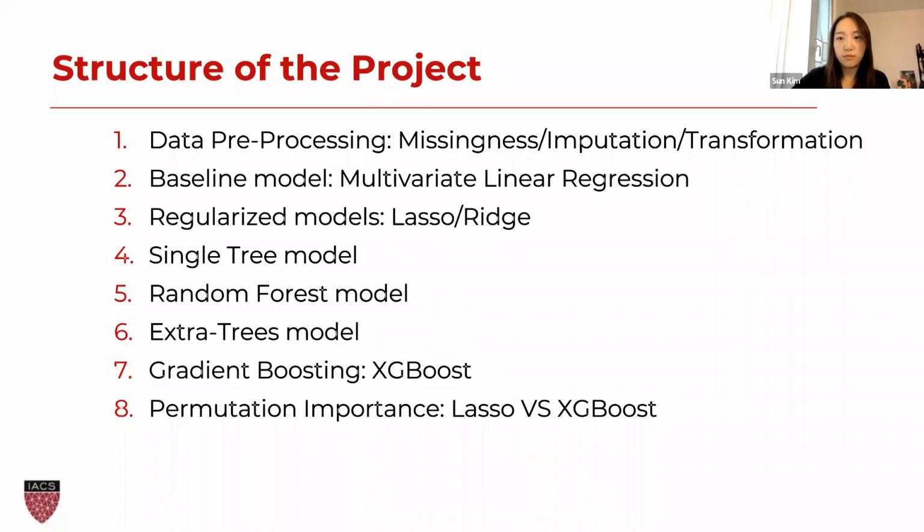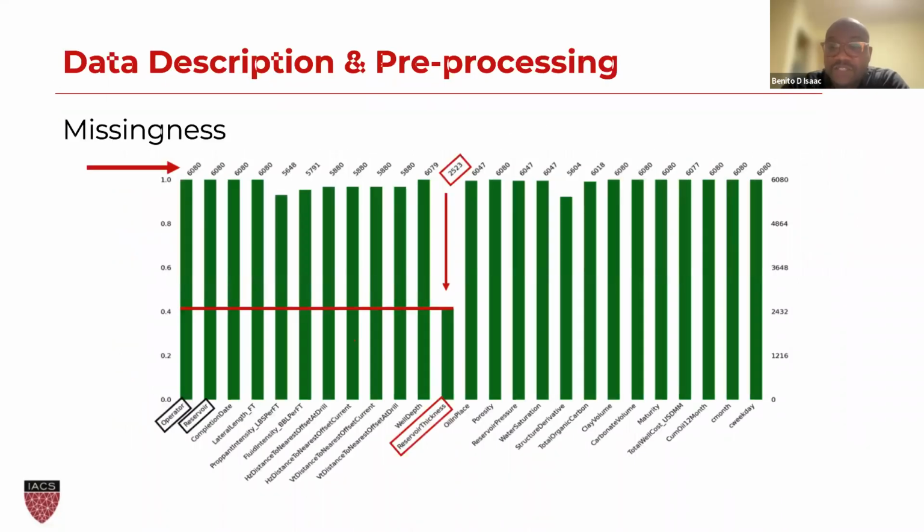We use a data set of 6,080 observations and 23 variables. Some data points are missing in 13 of them. We drop one of them, reservoir thickness, which is missing over 57 data points. And we use the multivariate imputation with chained equations, aka MICE, to impute the other predictors. We did one-hot encoding on 2 categorical variables in the dataset, reservoir and operator.